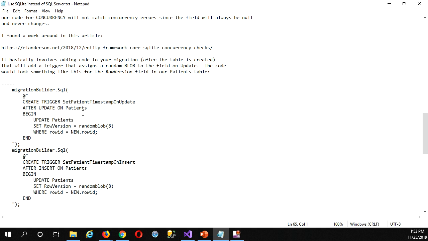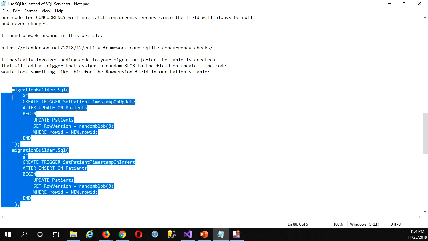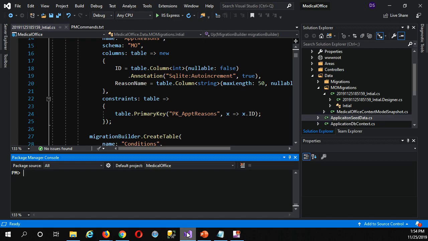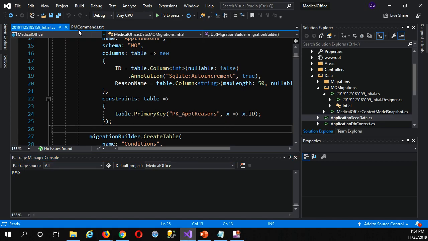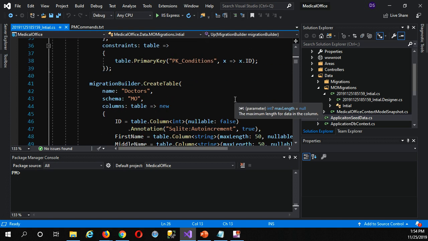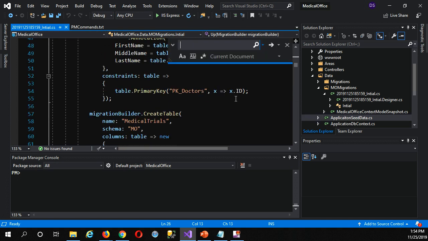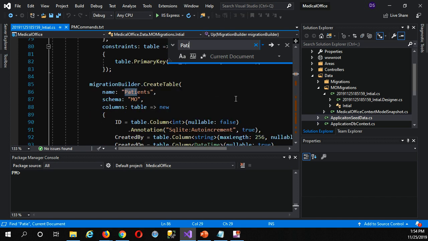This is specifically written for the patient table for our row version property, but what we're going to use is triggers. Yes, you remember triggers, right back from Prog 1198. So we can actually use our migration builder to execute any SQL we want. There are other ways to get these in place, but this is the easiest that I know of. So I'm just going to copy this code and come over to our initial migration. If I come down to where we create the patient table, I'll do a Control+Find for patient. Okay, there we are.